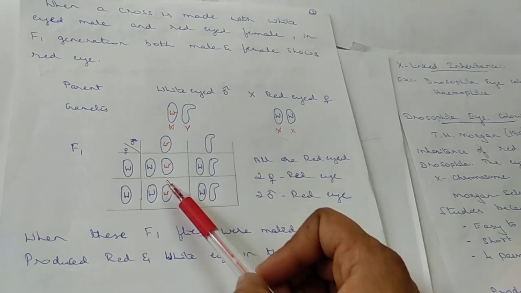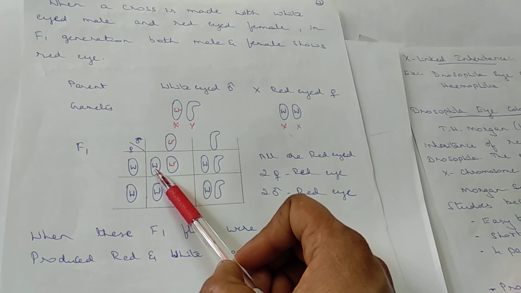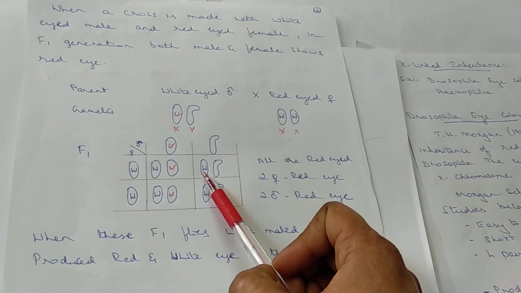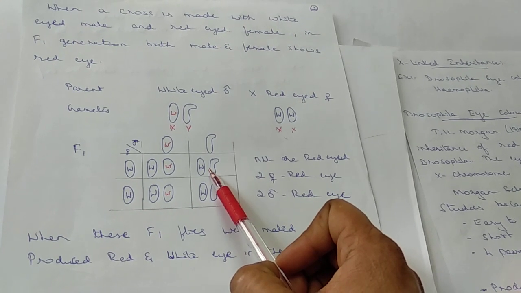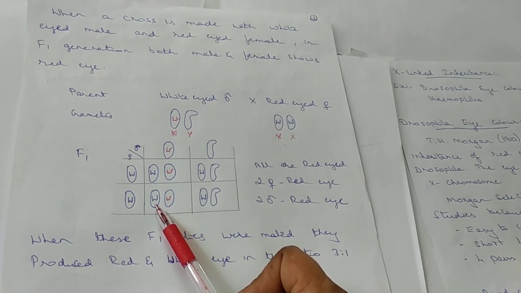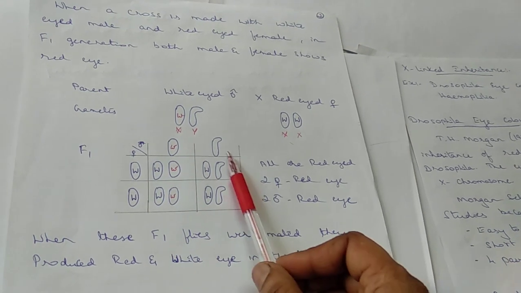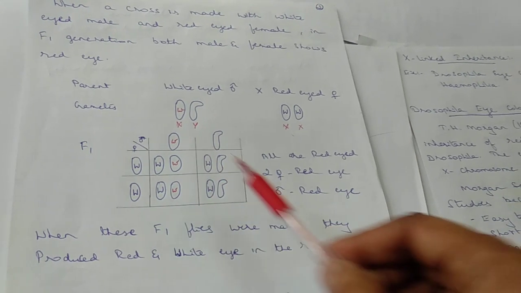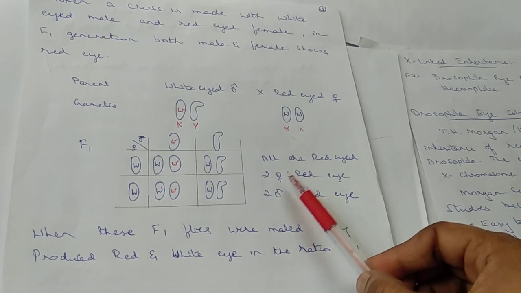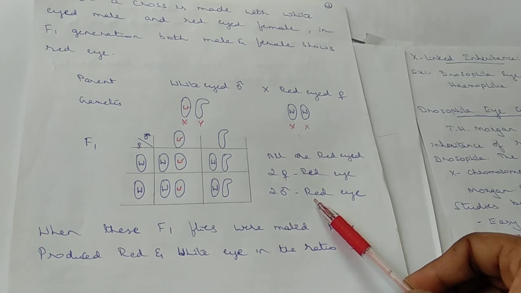So what color can you observe here? W is dominant because there is a capital letter W. And here again, in males also, capital letter W is present, so it is also red, representing red eye. Again the capital W, so red eye, and this is also red eye. So in the F1 generation we have got all red eye, with 2 females with red eye and 2 males with red eye.